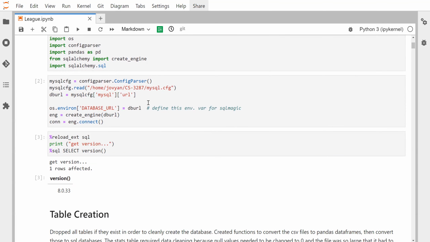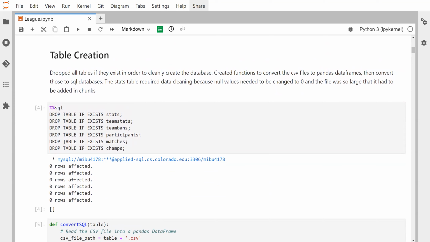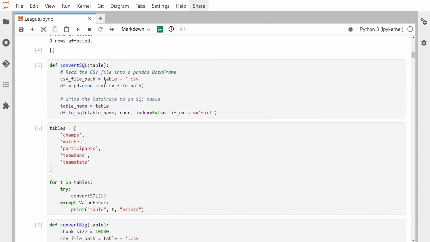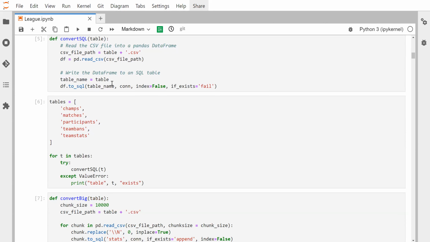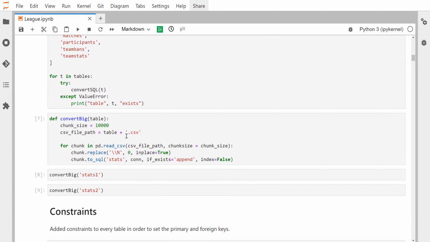First, we import all of our libraries and connect to our database. And here we create the tables by initially dropping everything so we can then recreate the entire database cleanly from scratch. This is a method to convert CSV files to pandas data frame and then into an SQL.db file, and it loops through each one of the tables that we want to construct. For the stats table, it was so large with over 1.8 million rows that it had to be converted into chunks and then added piece by piece.